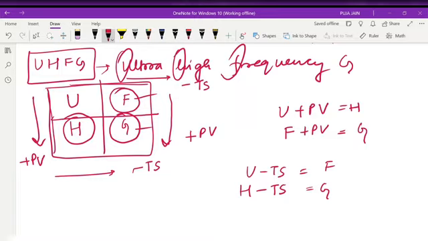Whenever you are going from left to right, it's minus TS. Whenever you are going from up to down, it's plus PV. Okay.